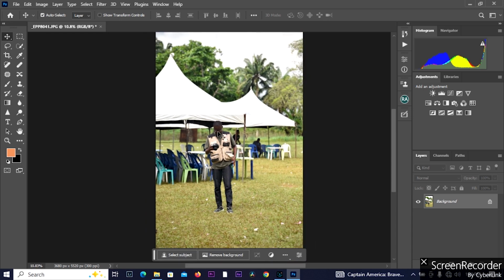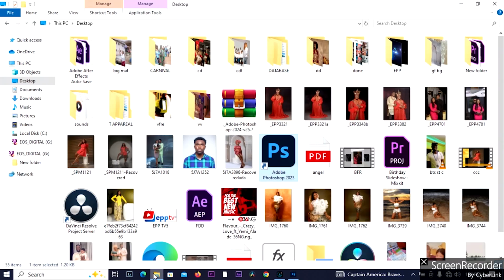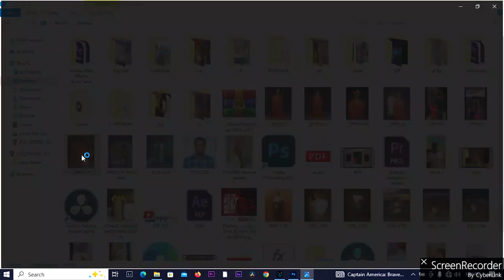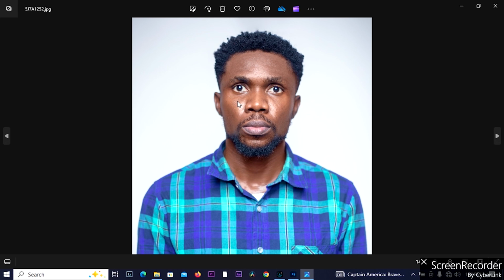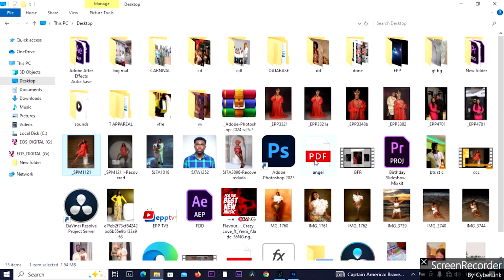Every photo retoucher out there makes use of Adobe Photoshop to retouch all the amazing images you see. Like on my screen, you can see some amazing images. All these were retouched in Adobe Photoshop.